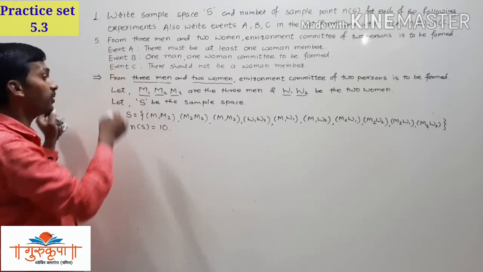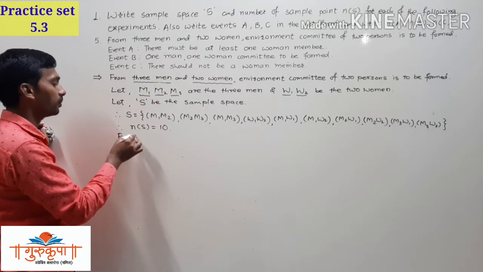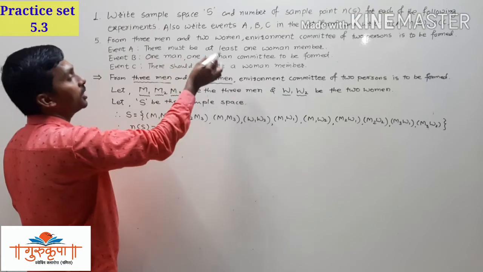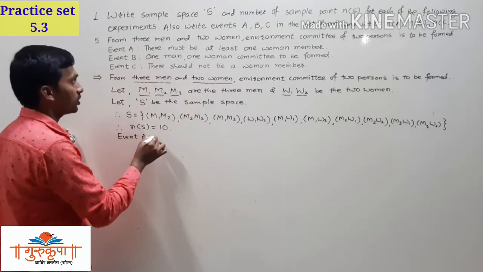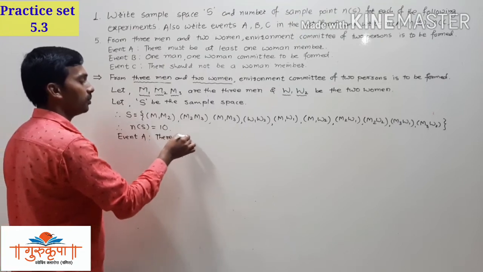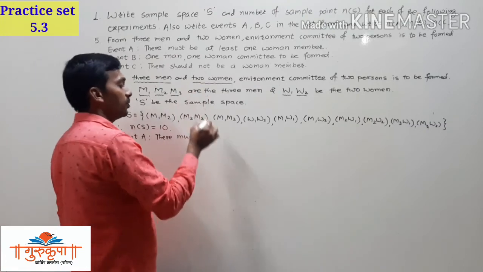So first of all we will write the event in words. Event A is the event: there must be at least one woman member.